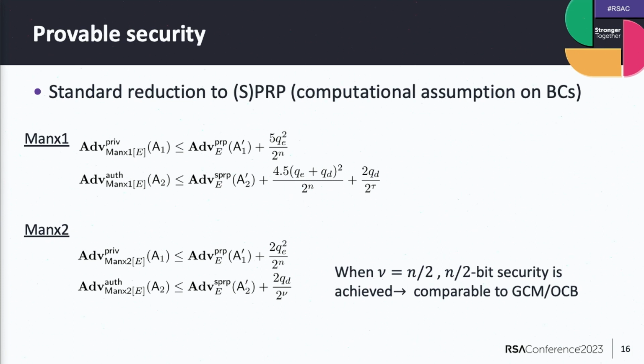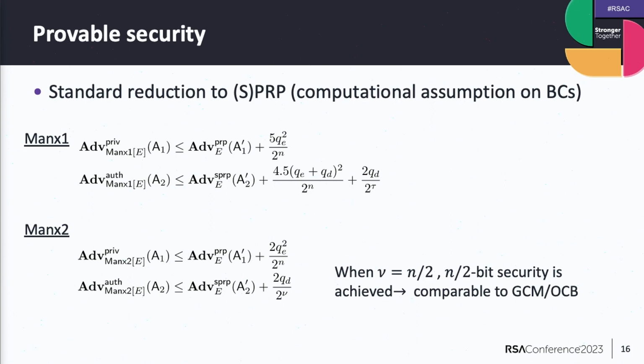These values show roughly the success probability of the attacker in terms of confidentiality and integrity, and we show it is bounded by certain terms, depending on the security of the block cipher and the resource, the number of queries that the adversary can issue.